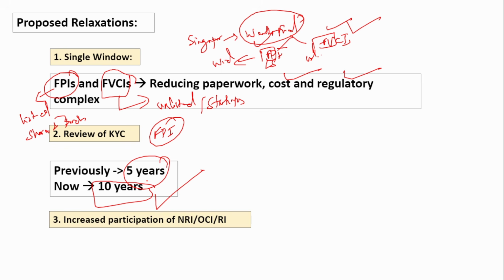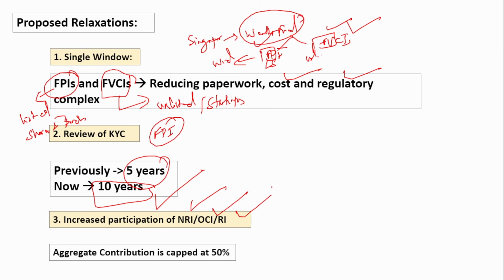Next is increasing the participation of the non-resident Indian, overseas and also the resident Indian. Previously, the aggregate contribution was capped at 50% of an FPI. The NRI, OCI and others could invest in a particular FPI only up to a maximum of 50%. But now this cap of 50% has been removed. So no cap of 50%.